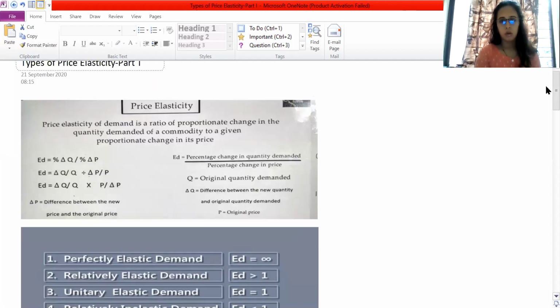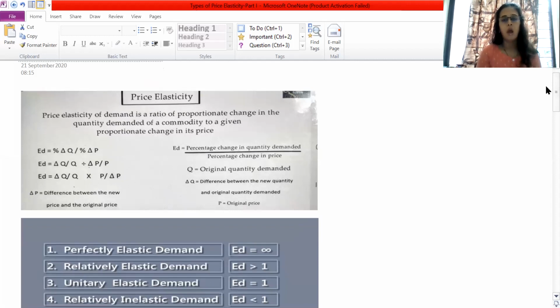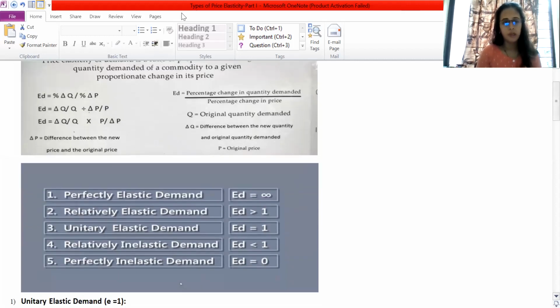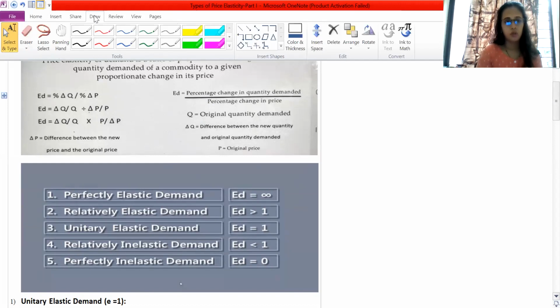See, this is price elasticity, and price elasticity is of 5 types: perfectly elastic demand, perfectly inelastic demand, unitary elastic, relatively elastic, and relatively inelastic.